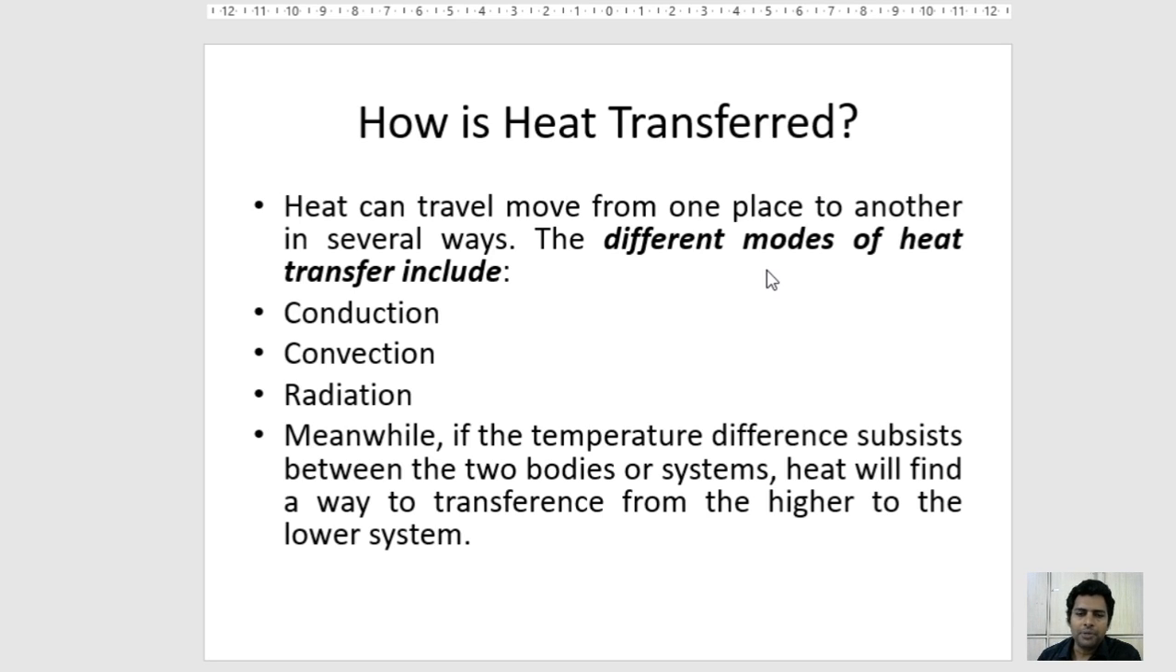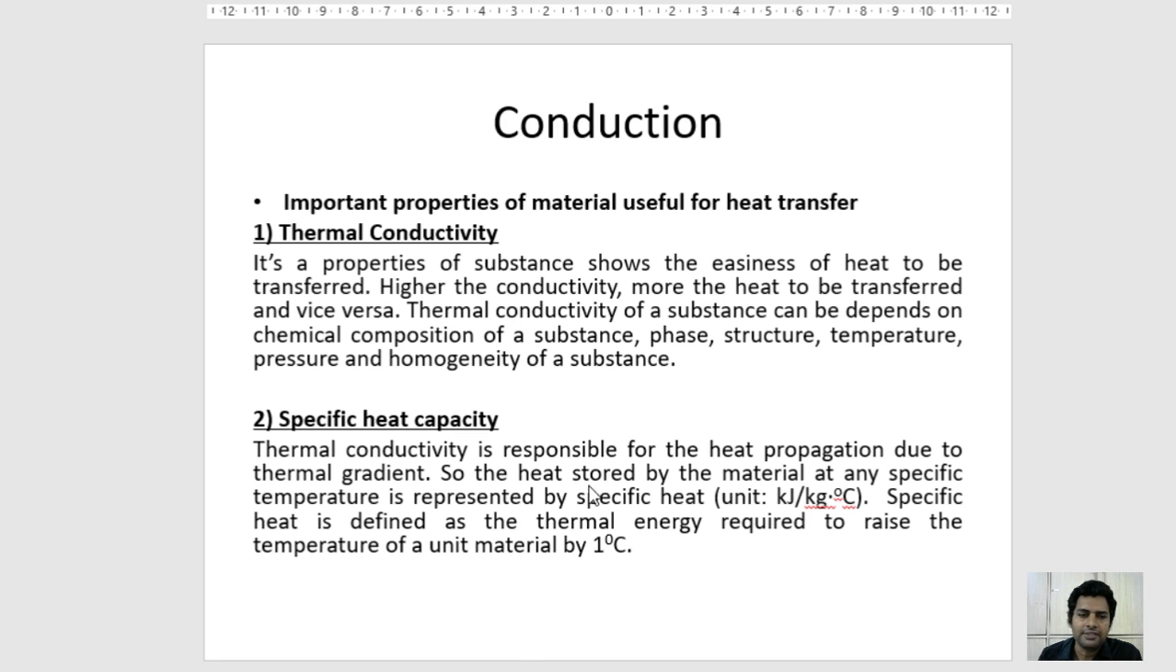Meanwhile, if a temperature difference subsists between two bodies or systems, heat will be there and the heat driving force is there. So there is a way to transfer the heat from the higher to the lower system. Actually, conduction is the microscopic way of heat transfer.